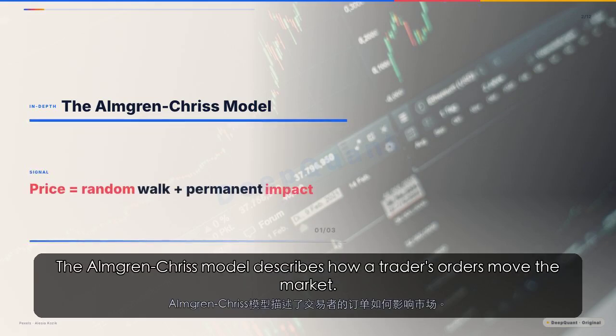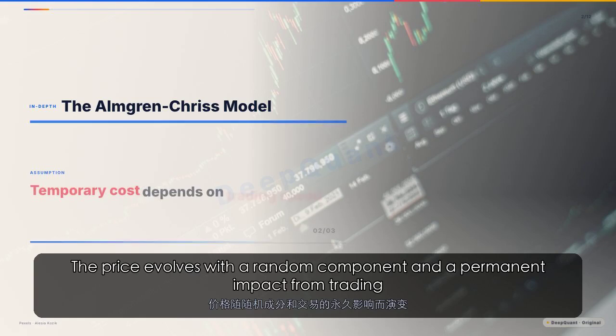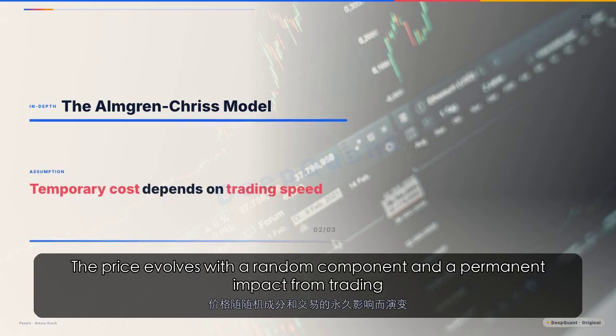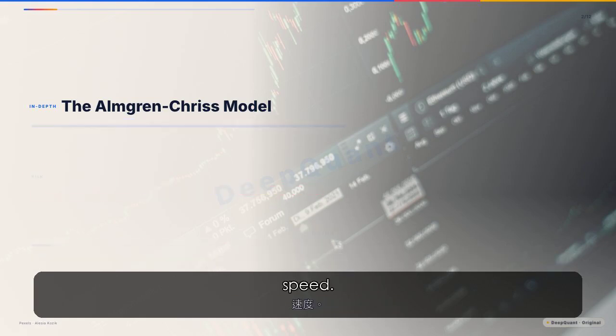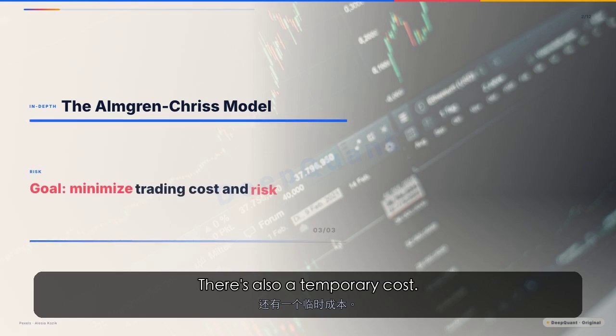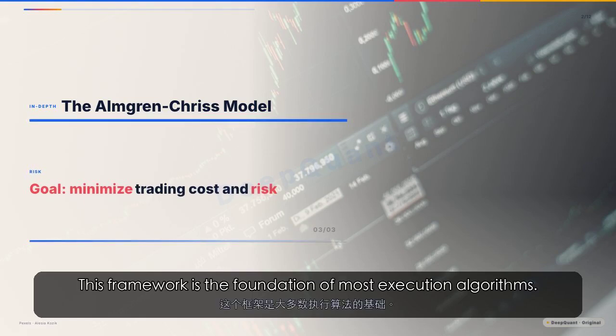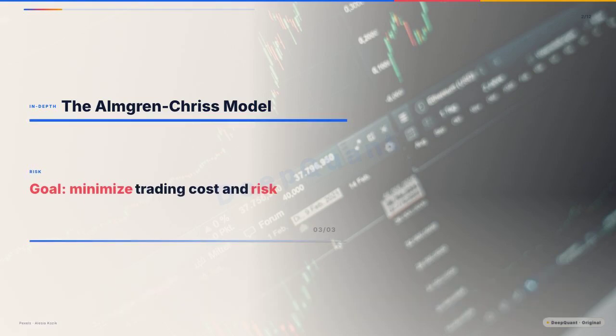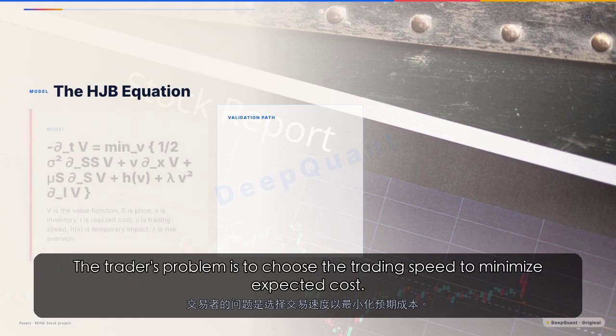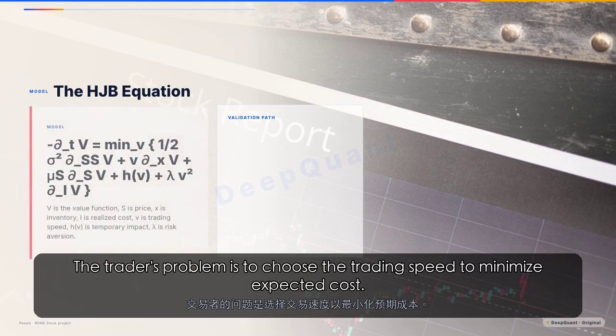The Almgren-Chriss model describes how a trader's orders move the market. The price evolves with a random component and a permanent impact from trading speed. There's also a temporary cost. This framework is the foundation of most execution algorithms. The trader's problem is to choose the trading speed to minimize expected cost.